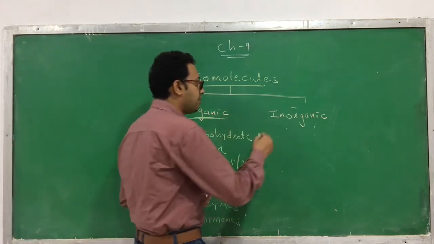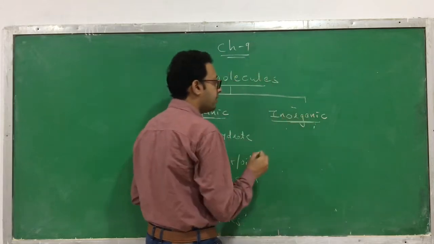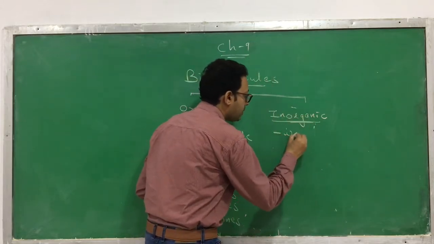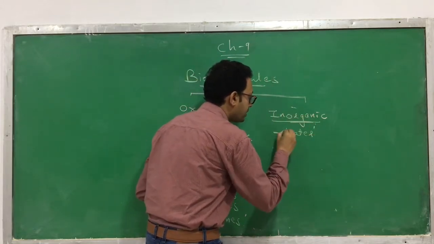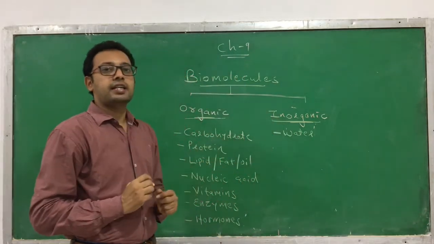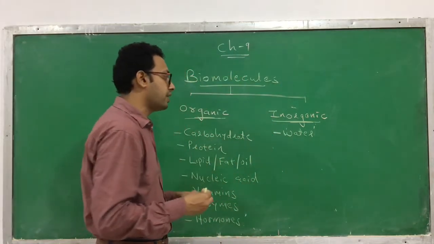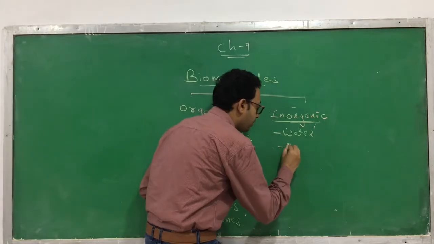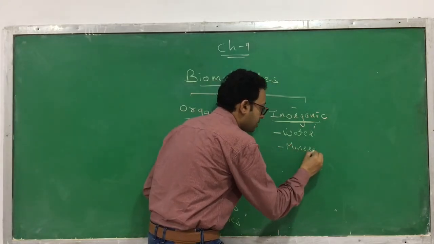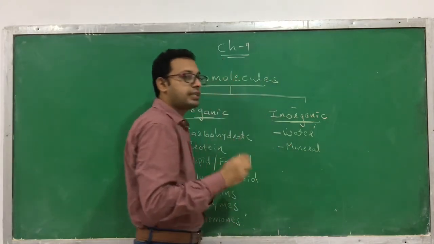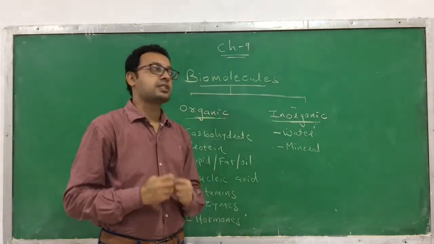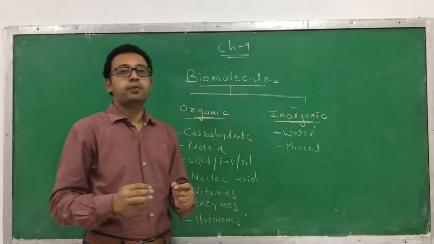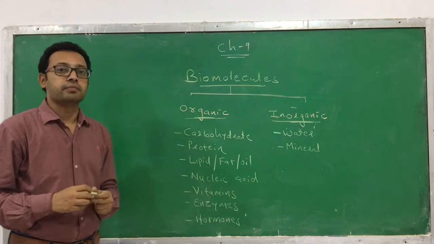As an inorganic compound found in a living organism, the major one is water. Water is the most abundant inorganic component in a living organism. Apart from water, it also contains minerals or mineral elements and mineral salts. They are the inorganic components you can find in a living organism.